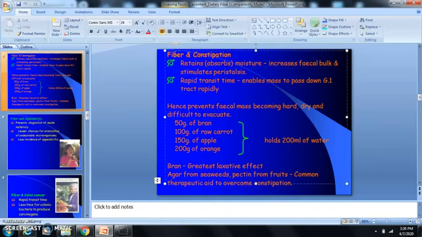Now, let's see the role of fiber in the prevention and treatment of constipation. Fiber retains or absorbs moisture, increases the fecal bulk, and stimulates peristalsis. There is rapid transit time because of the intake of fiber, which enables the mass to pass down the GI tract rapidly. Hence, fiber prevents fecal mass from becoming hard, dry, and difficult to evacuate. 50 grams of bran, 100 grams of raw carrot, 150 grams of apple, or 200 grams of orange can hold 200 ml of water. Bran has the greatest laxative effect. Agar from seaweeds, pectin from fruits are all common therapeutic aids to overcome constipation.